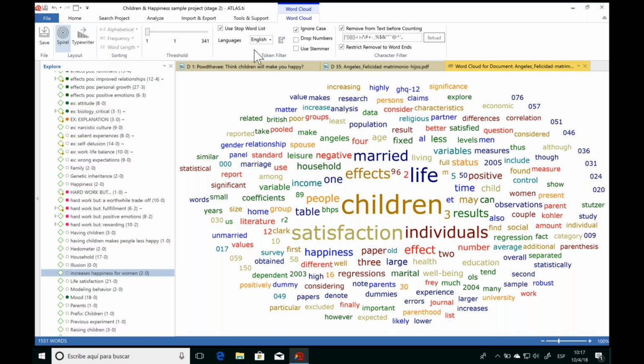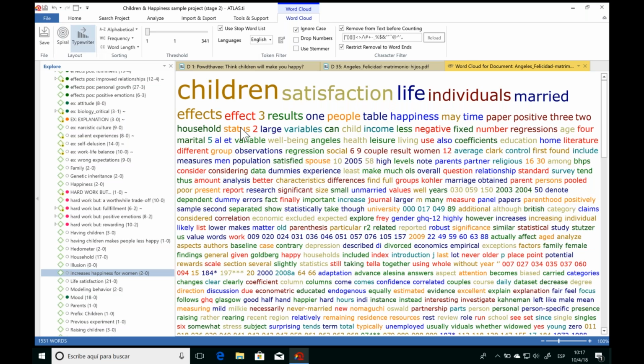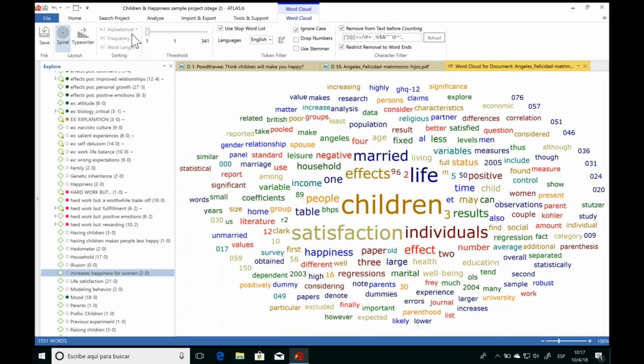And along the top in the panel again, we have some more options for editing the cloud if we want to change the layout or the threshold to only show words that are appearing more than a certain number of times. And then of course we can also save this cloud as a separate image file. And so then this would be external to ATLAS.ti. And then we can of course include this in our final report or presentation.